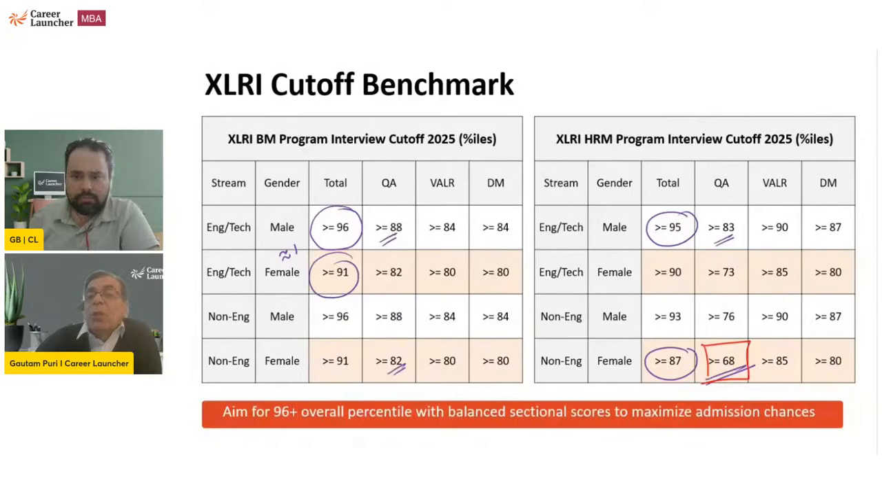Similarly, if you look at the others also, QA is low out here. Okay, and the reverse is the case for verbal. Verbal for HRM, the verbal scores are typically higher. The requirement is higher as compared to BM.